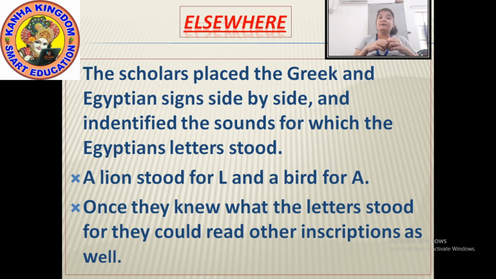For example, if there was a picture of a lion, they used to read the letter below it. If there was a picture of a bird, they used to read the letter of it. And once they knew what the letters stood for, they could read other inscriptions very easily. So this is how the inscriptions were read by the scholars.